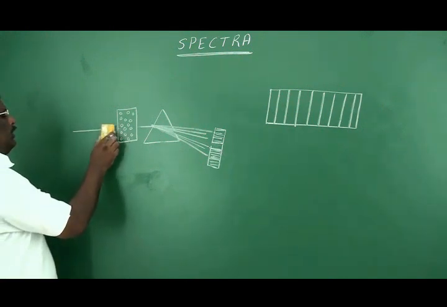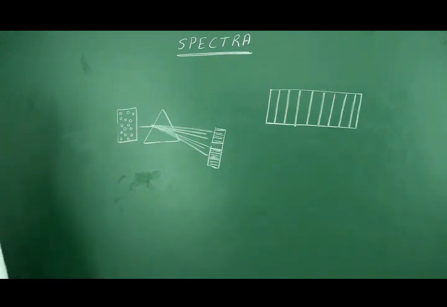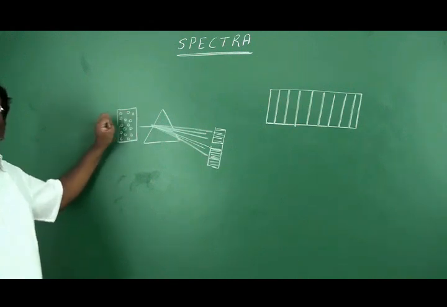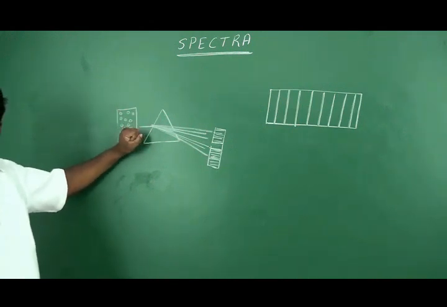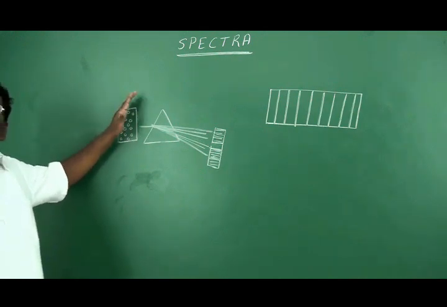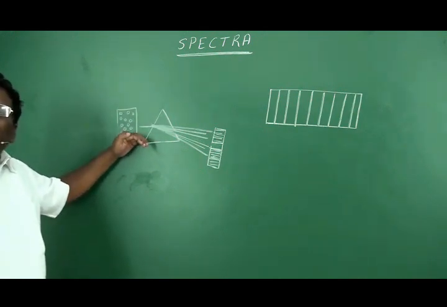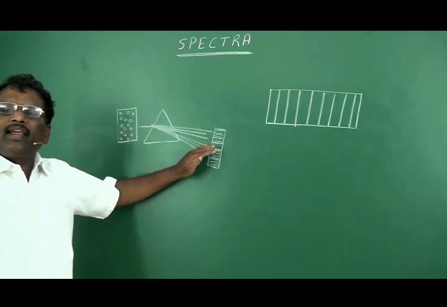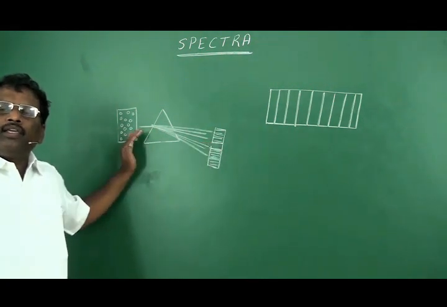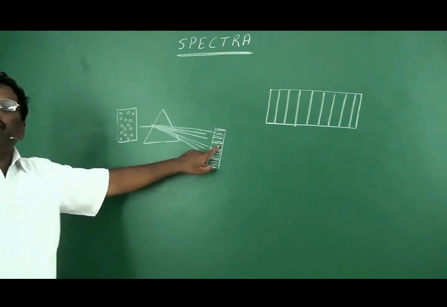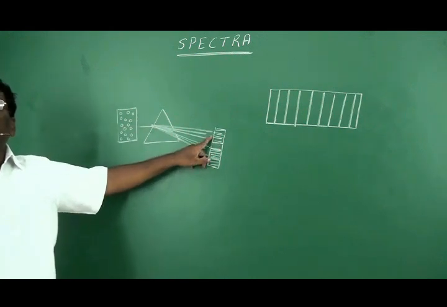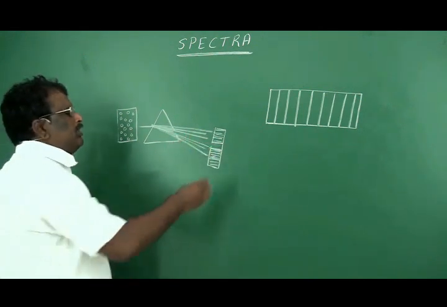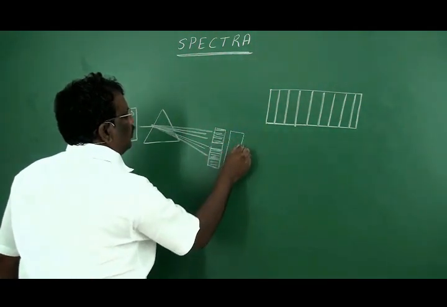Now, if we stop the light source focusing on the atoms, what happens? Before this, these atoms absorbed some wavelength of light radiation. When this light is cut off, these atoms, which are in excited state, will come to the ground state. When they come to the ground state, they will emit energy in the form of light radiation. The wavelength which was absorbed will be emitted out. So if you record the spectra while atoms are emitting energy, that spectra is said to be emission spectra.